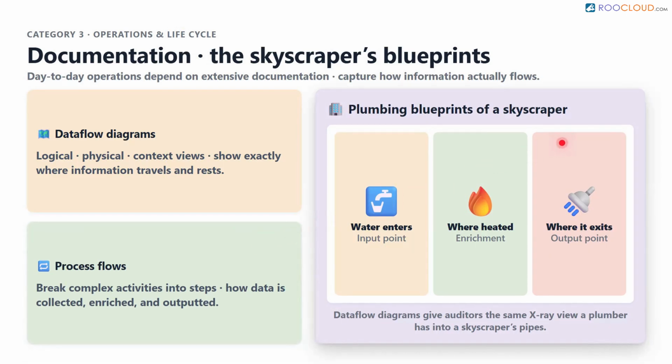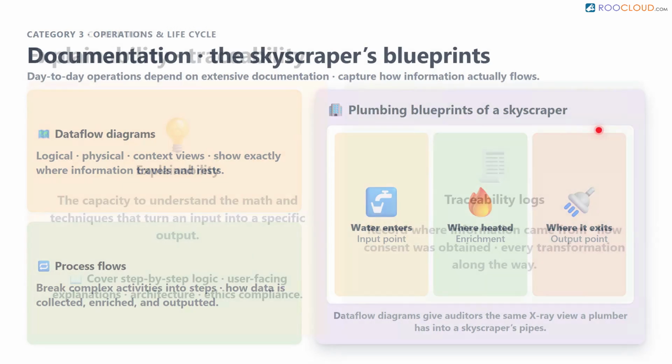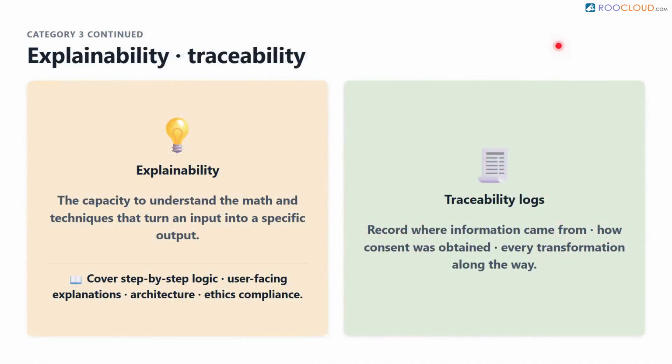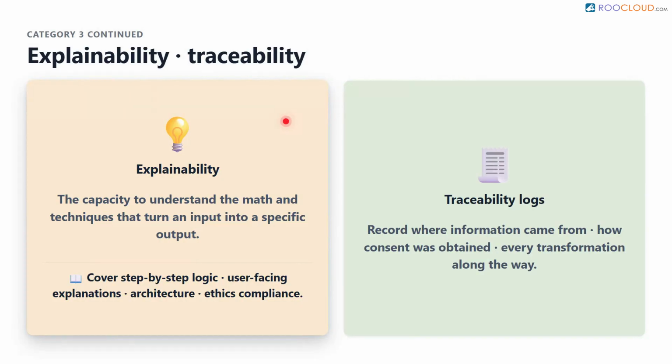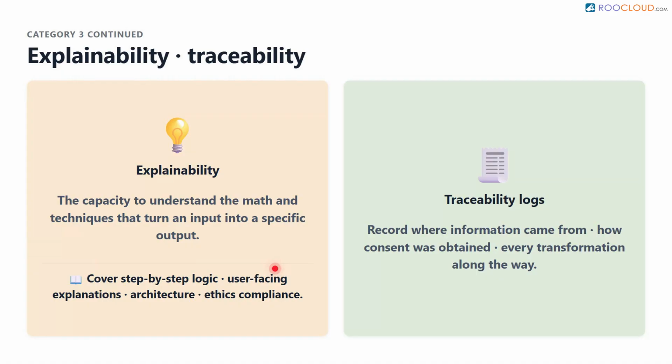Think of these diagrams like the plumbing blueprints of a skyscraper, showing exactly where water enters the building, where it is heated, and where it exits. Decision-making documentation is crucial for a concept called explainability. Explainability is the capacity to understand the exact techniques and mathematical scores a system uses to turn an input into a specific output. Documentation must cover the step-by-step logic, help end users understand the results, detail the underlying architecture, and